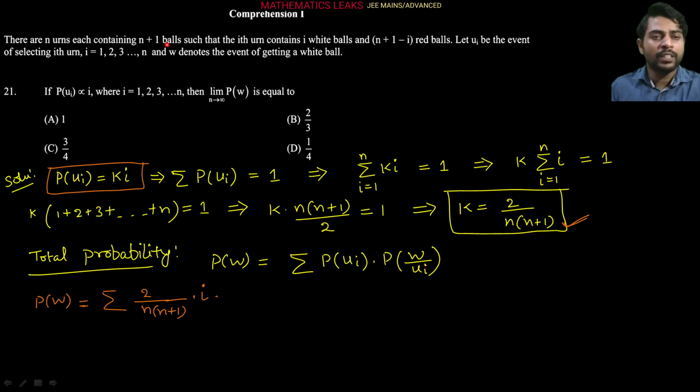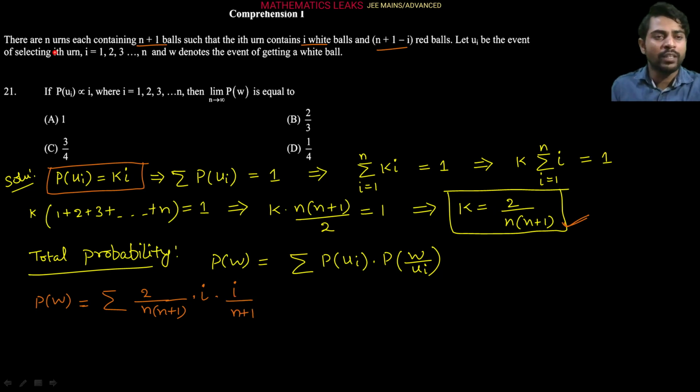In this comprehension it is saying that the ith urn contains i white balls and n plus 1 minus i red balls. So every urn contains n plus 1 balls. So the probability of getting a white ball from the ith urn will be nothing but i upon n plus 1.